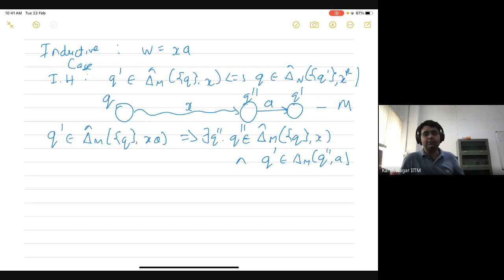So what's going to happen in the reverse automaton? In the automaton N, can we use the inductive hypothesis and the definition of the transition function delta N in this reverse automaton?